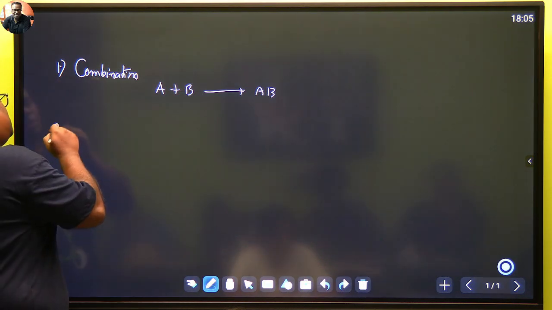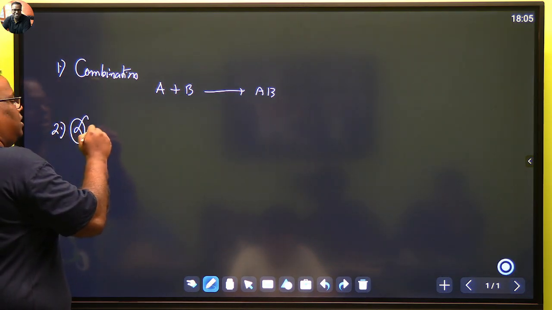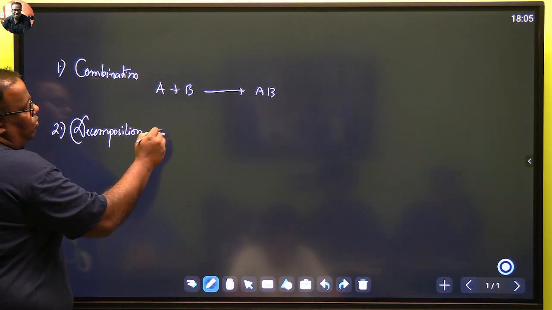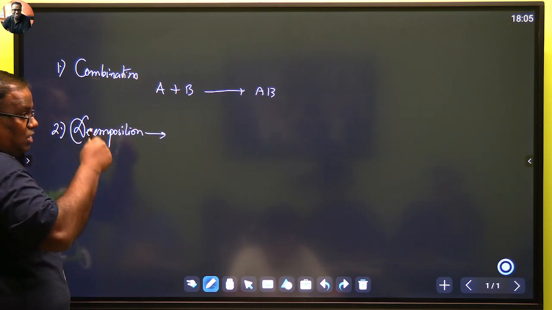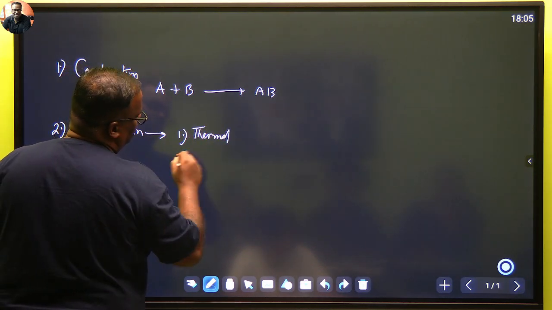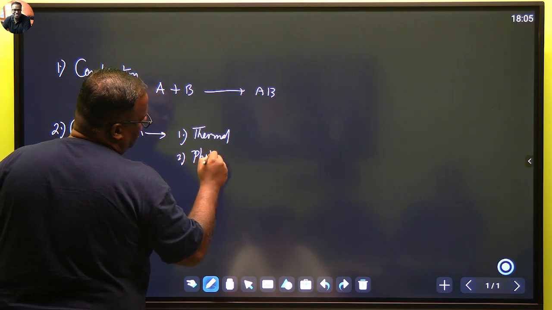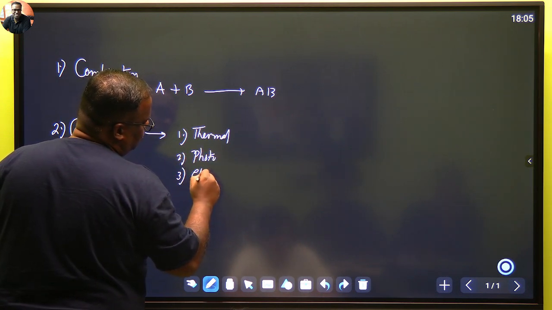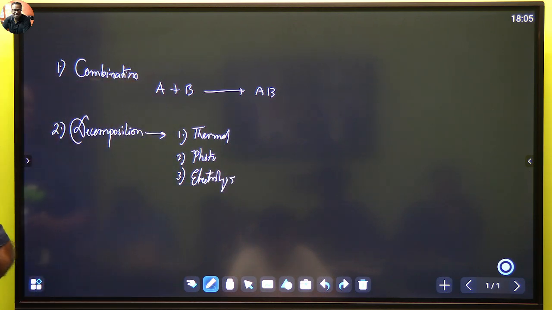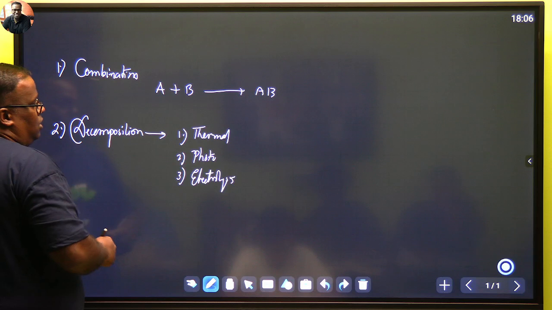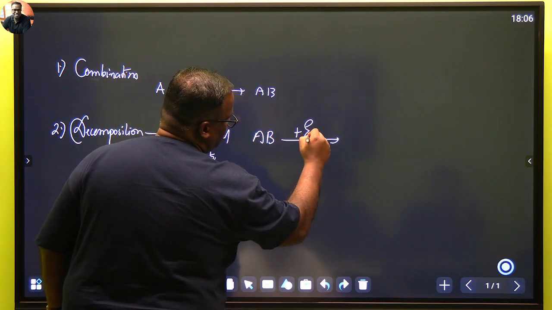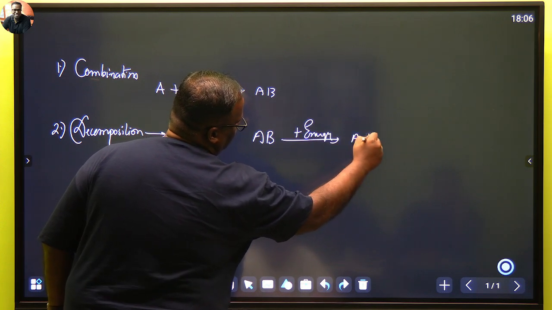Okay. Next comes decomposition. Decomposition will always be endothermic, so energy will be required. You will see 3 types of decomposition: thermal, photo, and using electricity, which is known as electrolysis. Pyrolysis में organ चला गया, electrolysis में bonding चला गया. So here typically it will be AB, an energy intensive process. So you have to give energy. It will form A plus B.